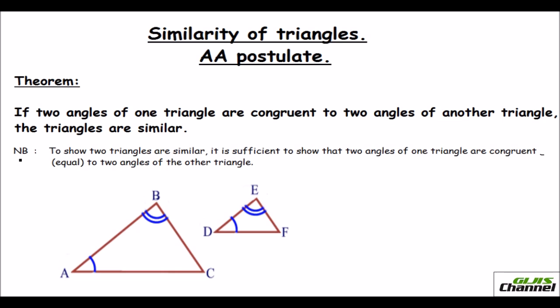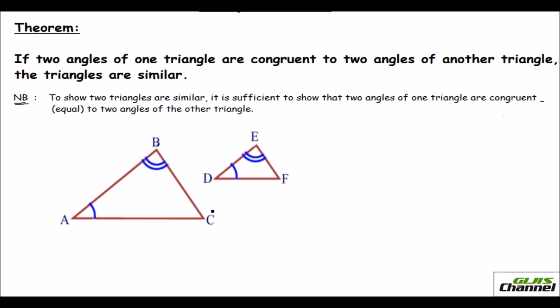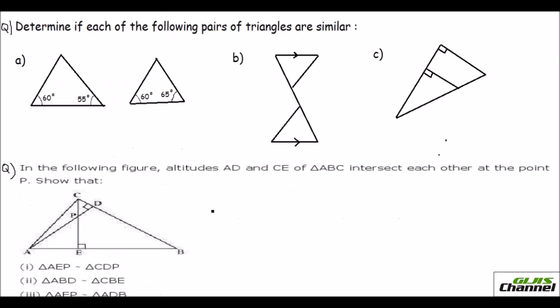So here I would like to tell you, to show two triangles are similar, it is sufficient to show that two angles of one triangle are congruent, or you can otherwise say equal, to two angles of another triangle. So let us see how we apply this postulate in the problems. So here's your first question. They ask you to determine whether the given triangles are similar.